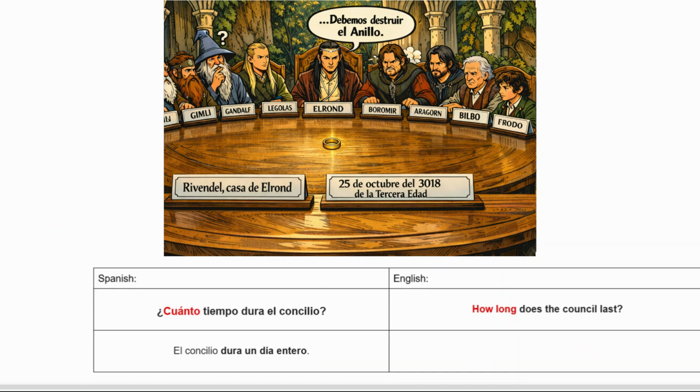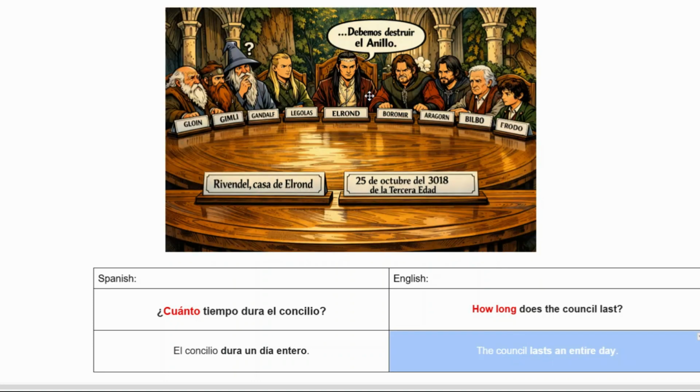I know that the translation says how long, but literally what we're saying, cuánto tiempo, it means how much time. So how much time, we can just shorten it to how long. How long does the council last? And the answer is, el concilio dura un día entero. So dura, the verb durar, it means to go on or to last. And un día entero means an entire day. The council lasts an entire day.